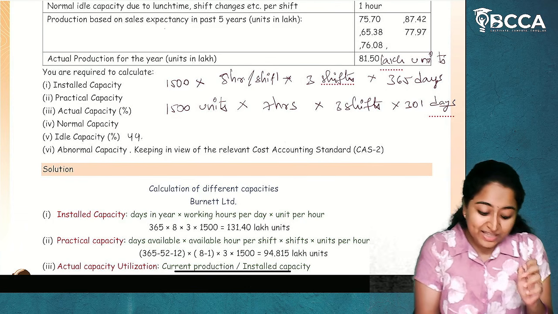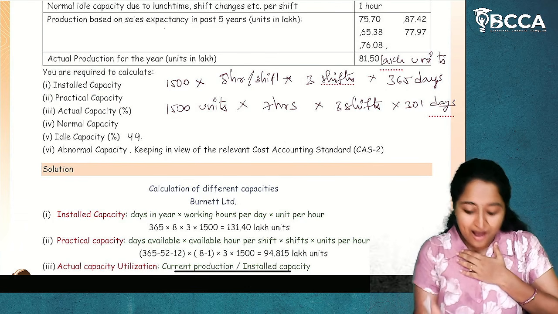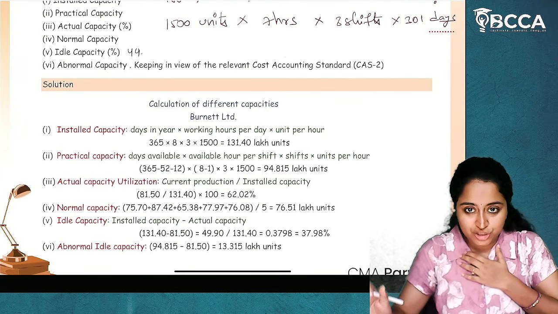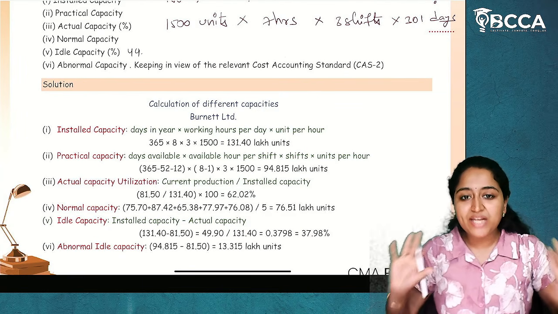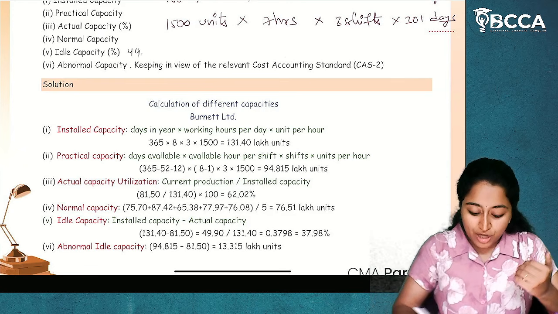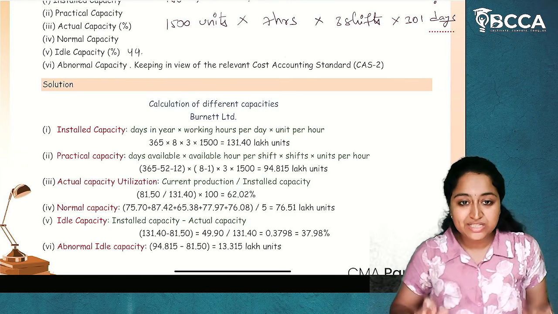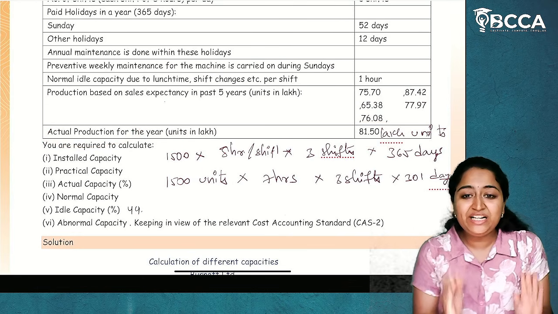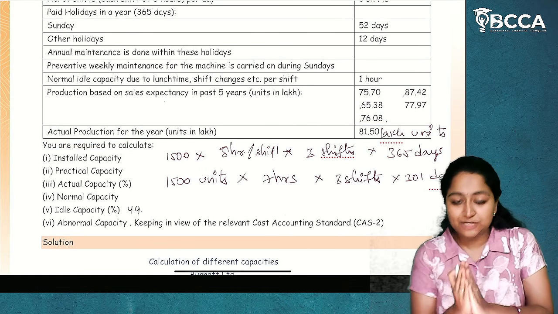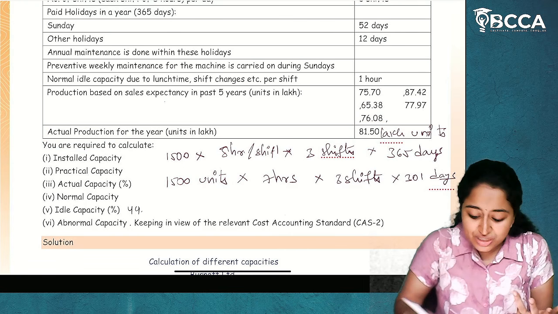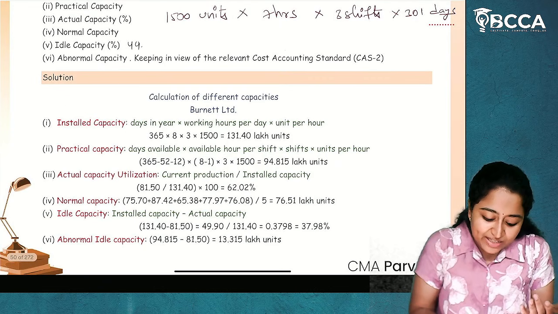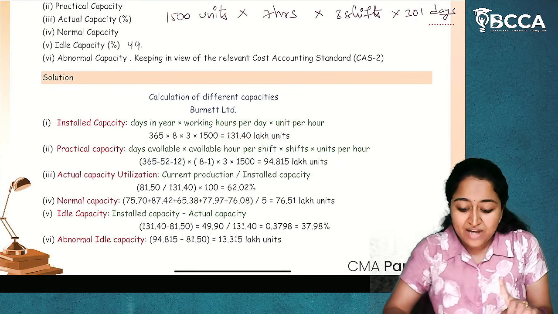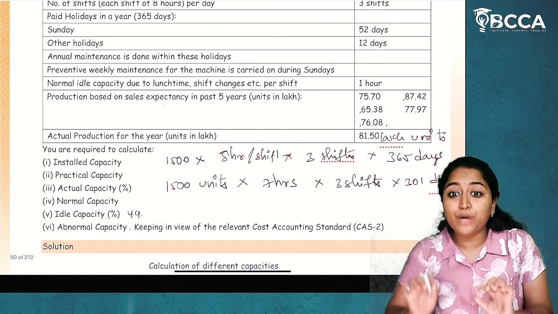Nothing but from installed capacity, which means I have installed capacity of 131.40 lakh units. So I can, without considering any interruptions, manufacture or do the production for 131 lakh units. But how much I have done? I have done only actual production to be 81.50 lakh units. So what is my utilization? Actual capacity divided by installed capacity into 100. From this 131, I have only got 81.50.